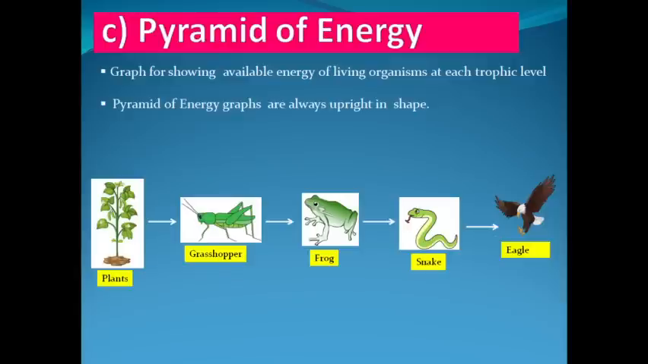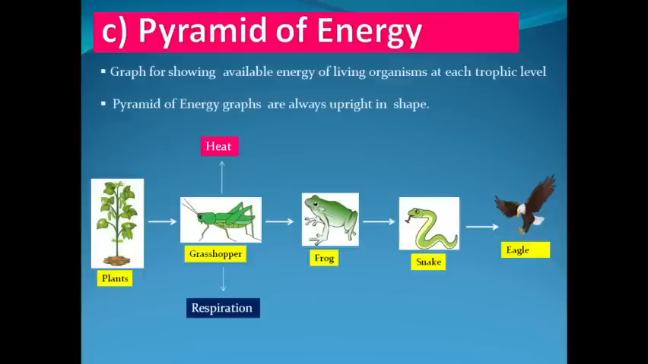So the energy that is synthesized by grasshoppers, it will be used by these grasshoppers for carrying out various metabolic activities such as respiration, movement, or even for generating heat in their body. So most of the energy will be utilized or exhausted in carrying out these day-to-day metabolic activities at grasshopper level.